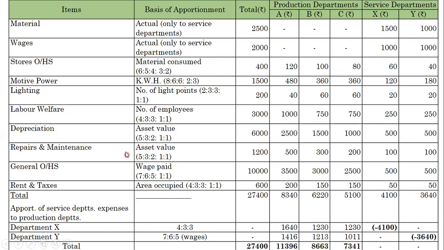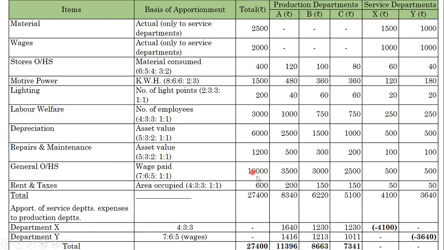Repair and maintenance, we already calculated. We calculated on the basis of asset value. The ratio is 5:3:2:1:1. The value given in the problem is 1,200 as repair and maintenance. We already made the calculation: 500 to A, 300 to B, C 200, X and Y 100 respectively. Then general overheads on the basis of wages paid, 7:6:5:1:1. This is the ratio.